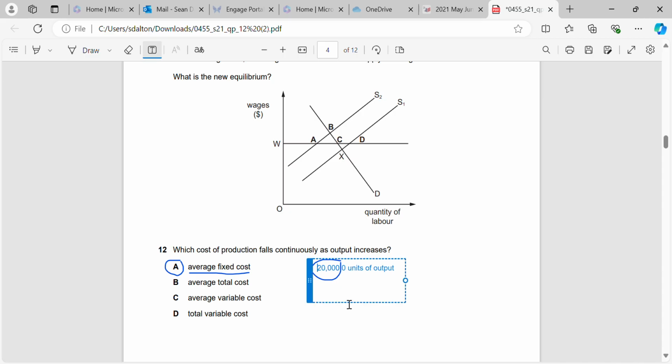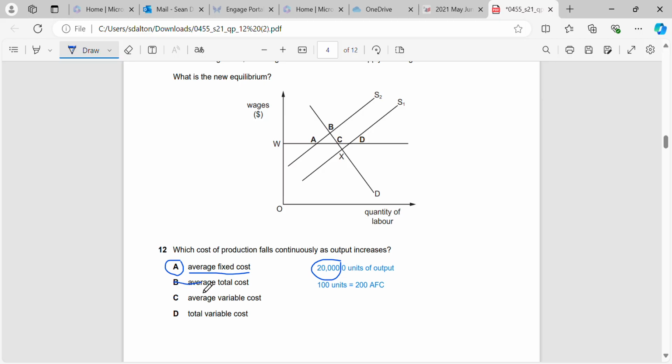So if we're making 100 units of output, okay, we divide 20,000 by 100, and then what will we get? We should get 200 as our average fixed cost. And that will continue to go down because the units of output will continue to get higher and we'll continue to divide the same number.